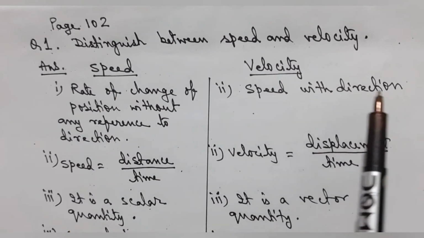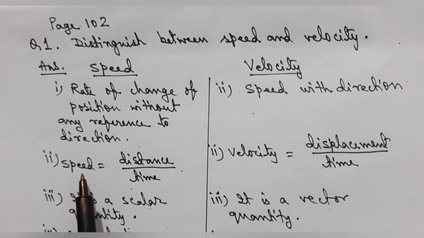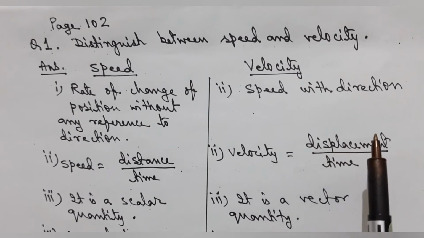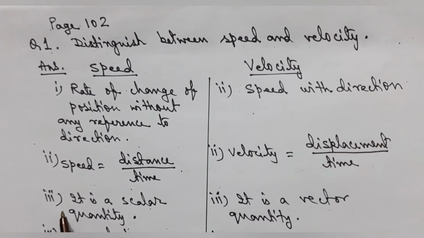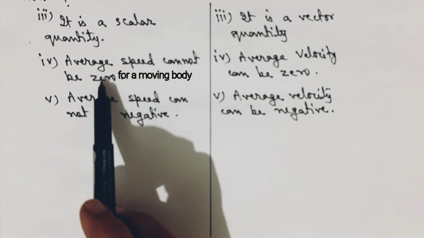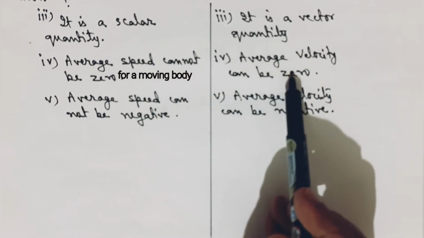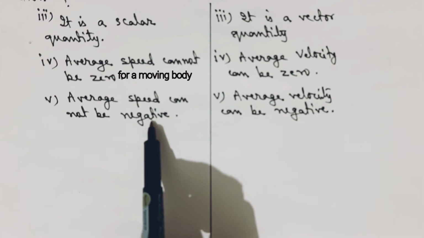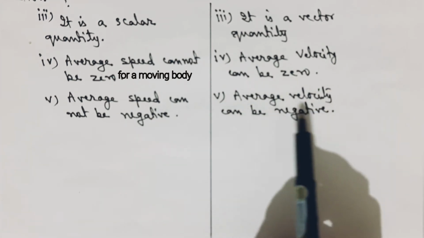Velocity is the speed with direction. Speed is calculated as distance upon time. It is defined as distance travelled per unit time. Velocity is displacement per unit time. Number 3, scalar quantity. Yes, speed is a scalar quantity while velocity is a vector quantity. The average speed of a moving object cannot be zero, while the average velocity can be zero. Number 5, the average speed cannot be negative, but the average velocity can be negative.